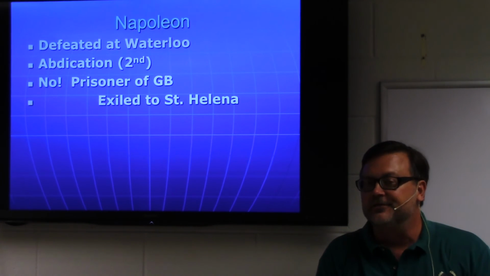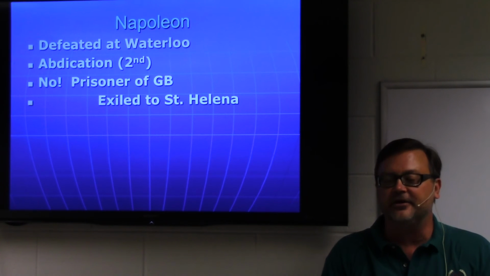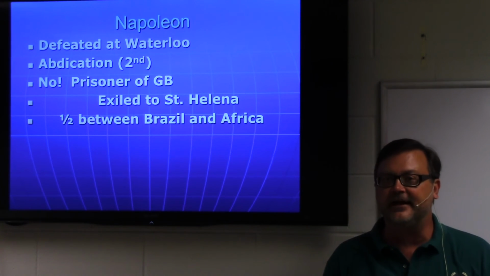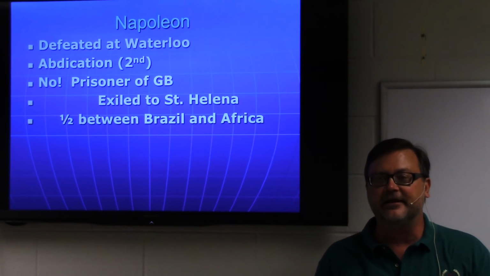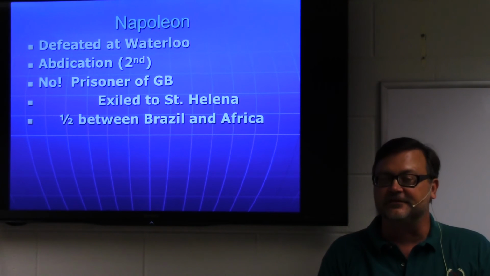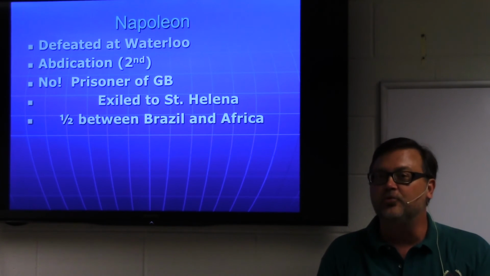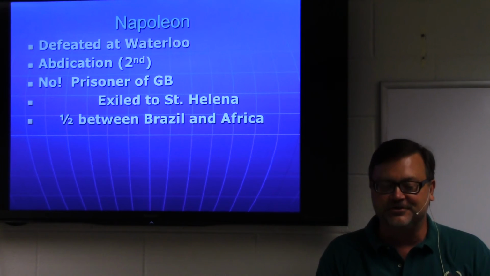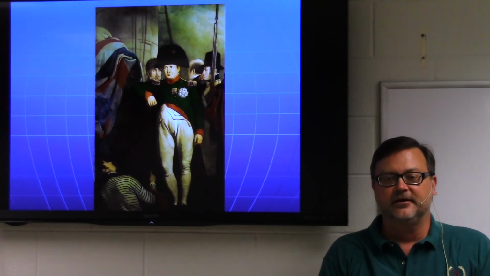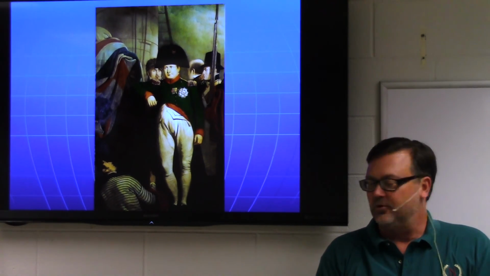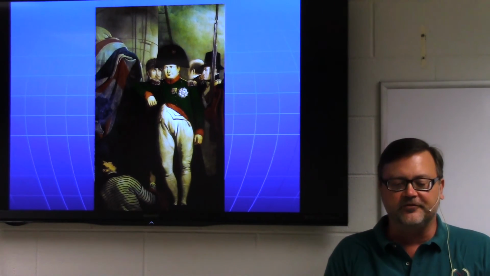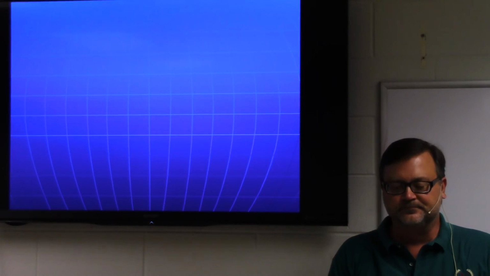not on the map. Nowhere near Italy, nowhere near France. In fact, where is St. Helena? It's about halfway between Brazil and Africa. If you pull out a map of the Atlantic Ocean, somewhere in the middle of the Atlantic Ocean between Brazil and Africa is this little island. There are no ships passing by. There will be no French ships. Very few ships at all pass by that island. And this will be the way Napoleon goes. Poor Napoleon, the great military mind, exiled to the middle of nowhere by the British.